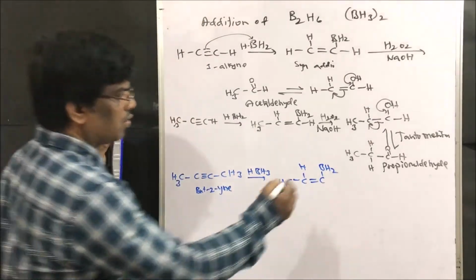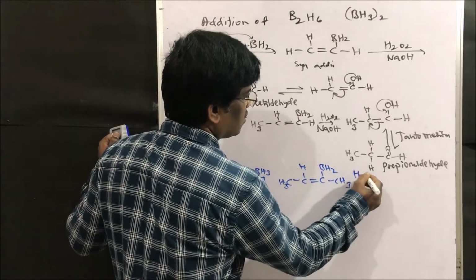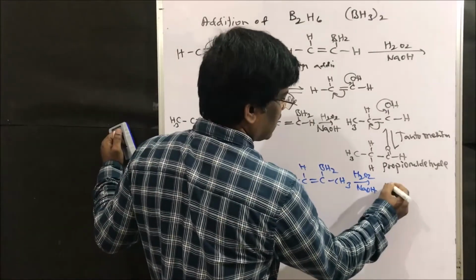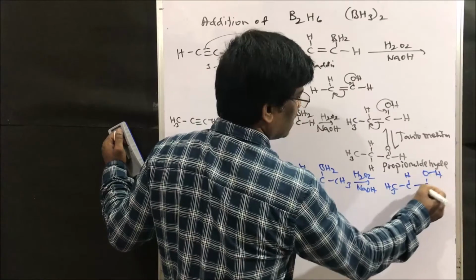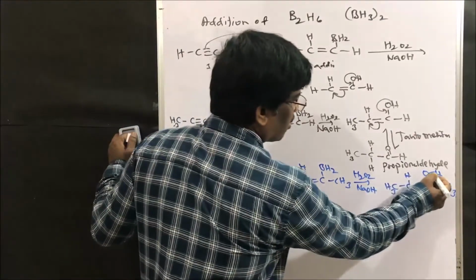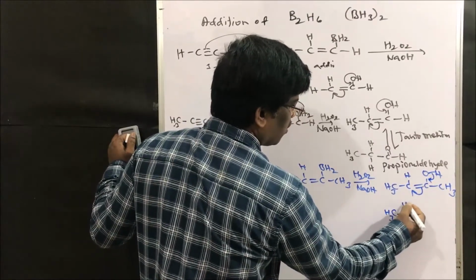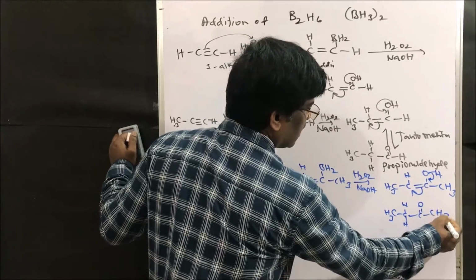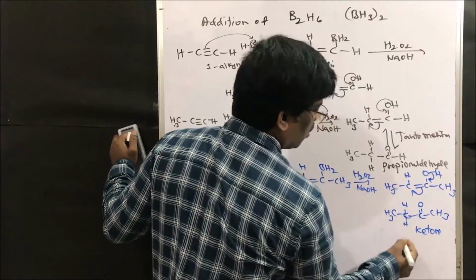Yes friends, so now upon hydrolysis with H2O2 in presence of NaOH, it is going to give CH3 C hydrogen, COH double bond CH3. So this upon ketoenol tautomerism gives a ketone. This is hydrogen, this is COCH3. So this is a ketone. What is this ketone?